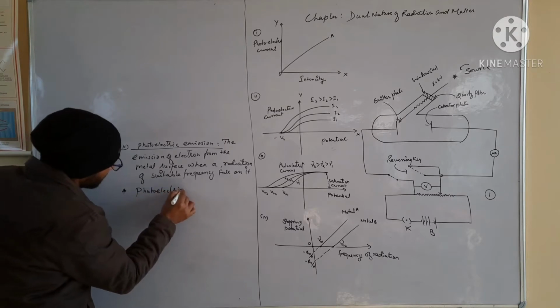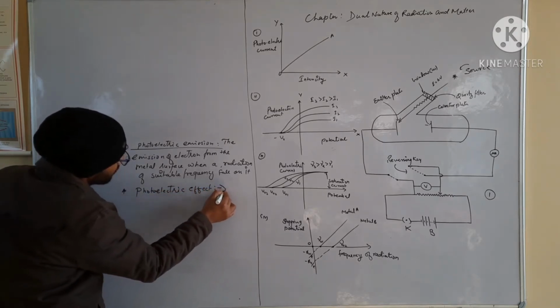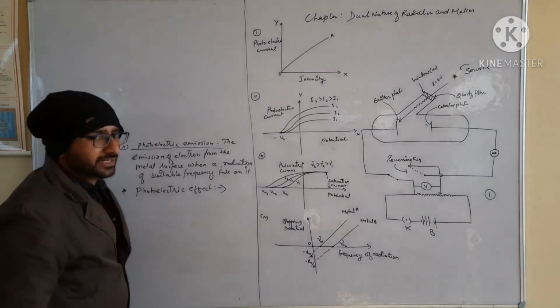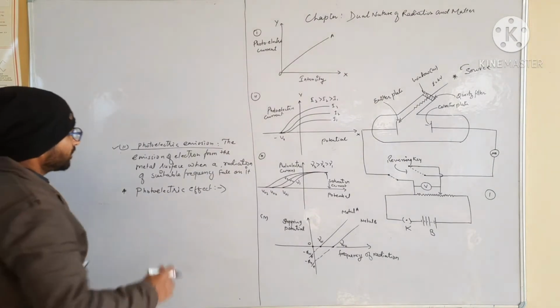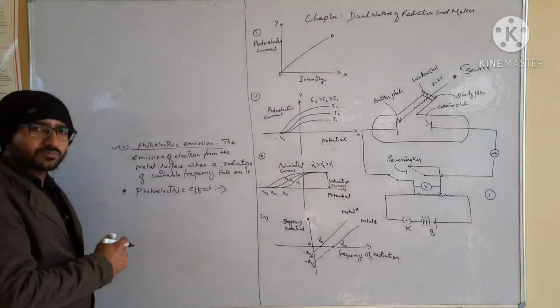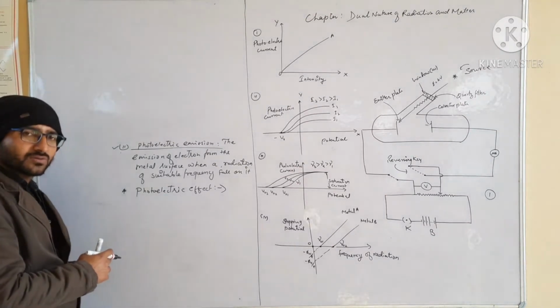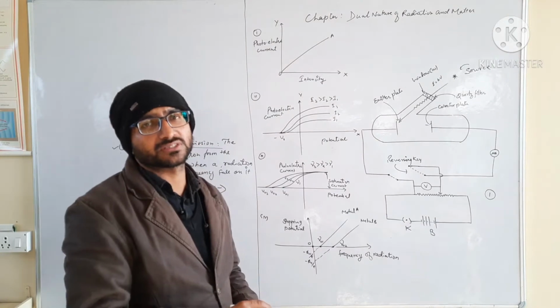Now after the definition of photoelectric emission, we will discuss the photoelectric effect. Point clear? What is the meaning of photoelectric effect? Photoelectric effect is a type of phenomenon where we can eject electrons from the given metal surface through a radiation of suitable frequency.